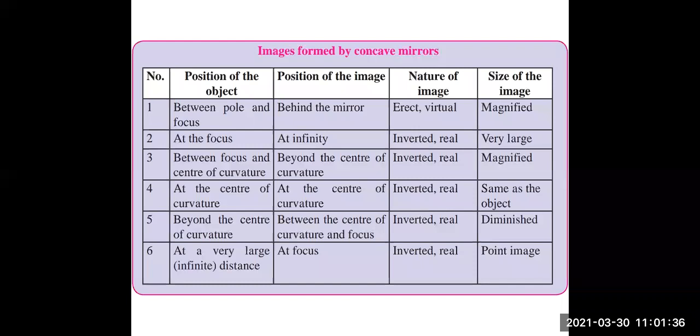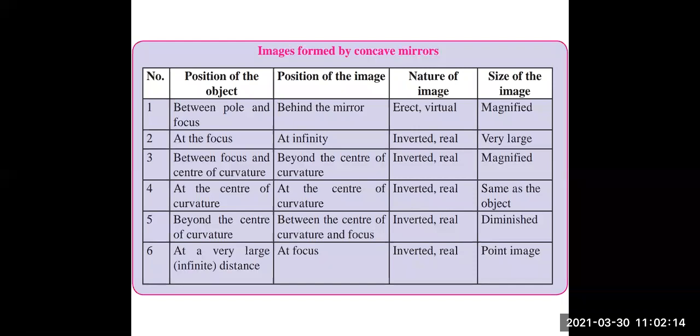Now this was the chart to summarize all the positions of the object, position of the images, then the nature of the image formed and size of the image. So position of the object is between pole and focus. Position of the image is behind the mirror. Nature of the image is erect and virtual. Size of the image is magnified. When the position of the object is at focus, position of the image is at infinity because the reflected rays are parallel to each other. Inverted and real is the nature of the image. Size of the image is very large.